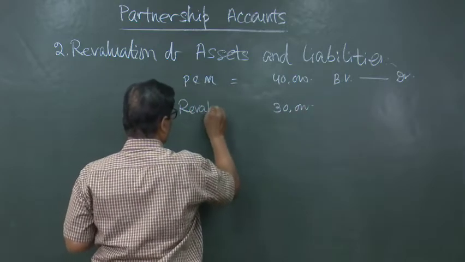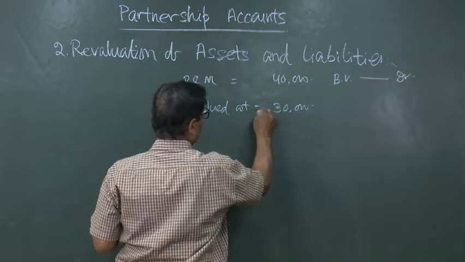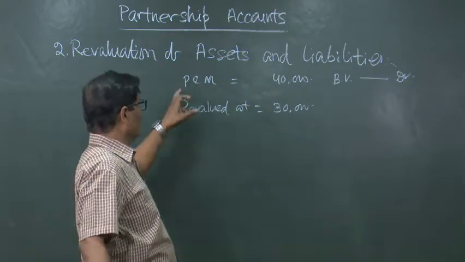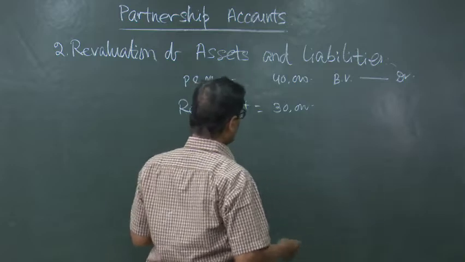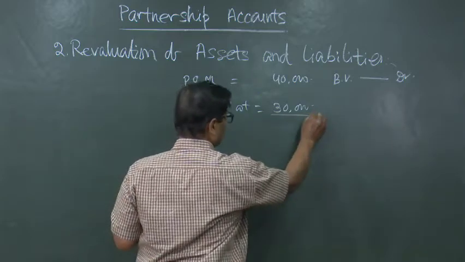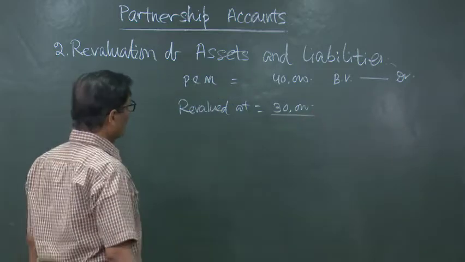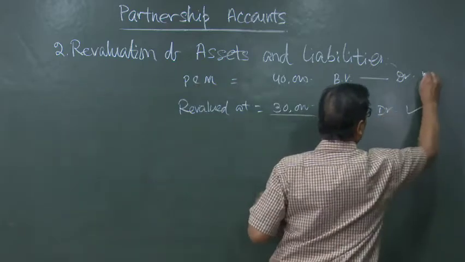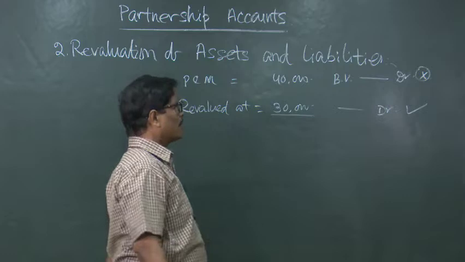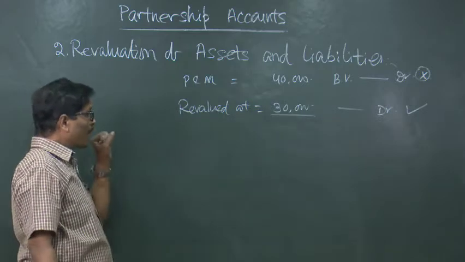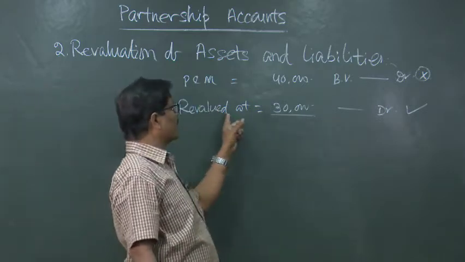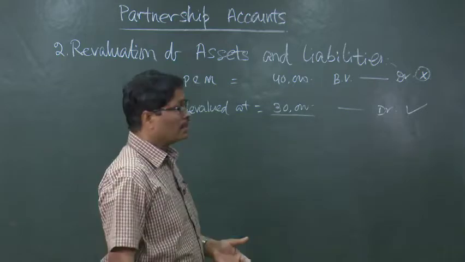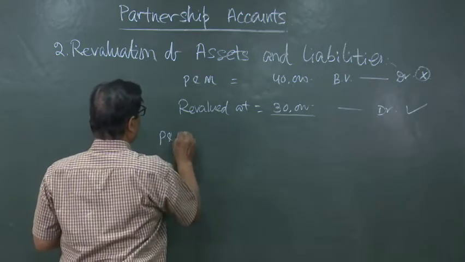Revalued at 30,000. So, when it is revalued at 30,000, there is a loss on revaluation. So, how the entry will be passed? The entry will be passed like this. It should be the correct debit balance. In order to bring the debit balance in plant and machinery from 40,000 debit to 30,000 debit, we have to credit 10,000.